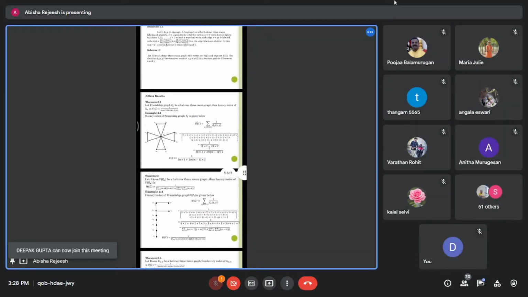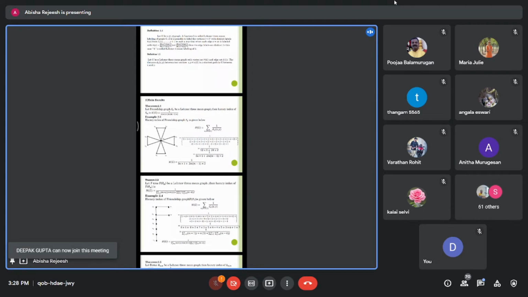Main theorem. Theorem 2.1. Let the friendship graph F_m be a LEMMA mean graph. Then the Harari index of F_m is H(G) equal to 1 divided by 3m into 1 plus 2m into (m minus 1) into 2. Here the example is F4. Here we have to find H(G) equal to the sum of 1 divided by the distance, that is, the shortest path. First V1, V2, the distance is 1. Then V1, V3, the distance is 1, etcetera.